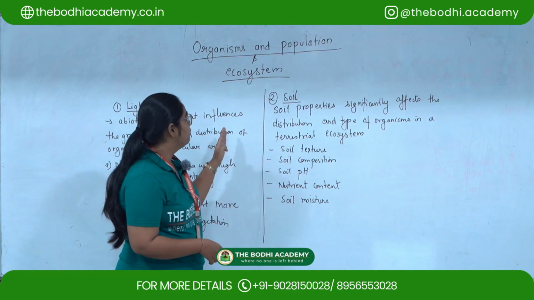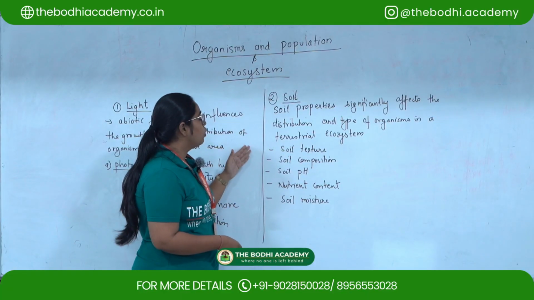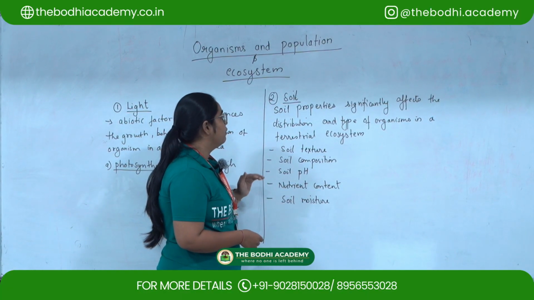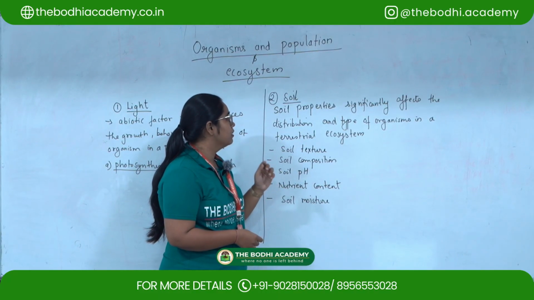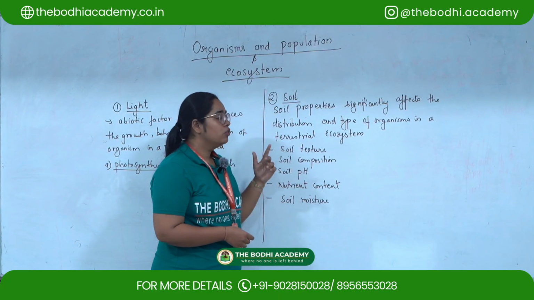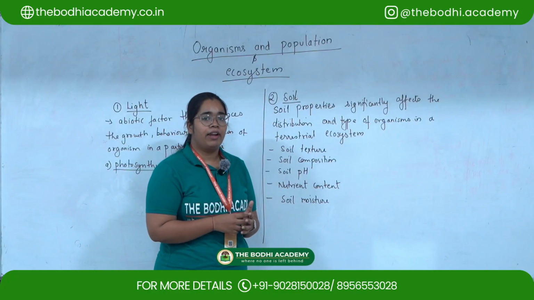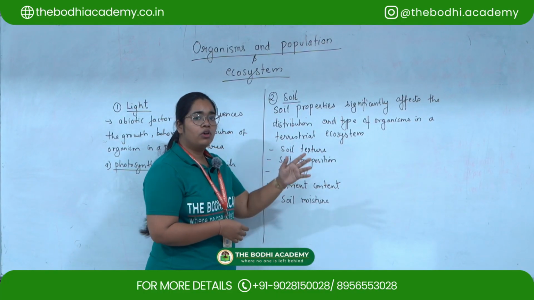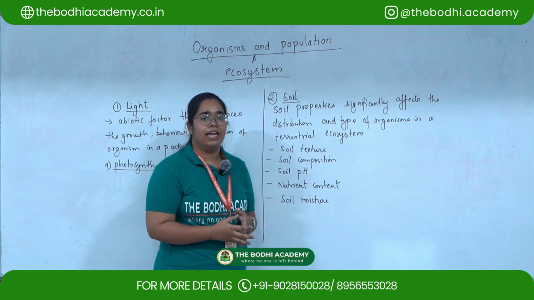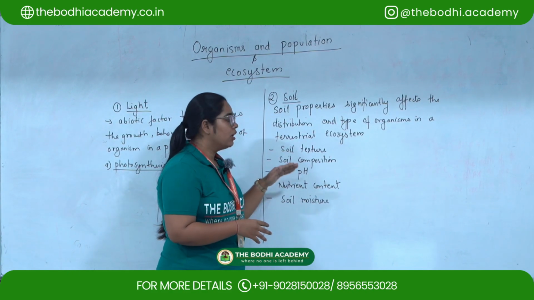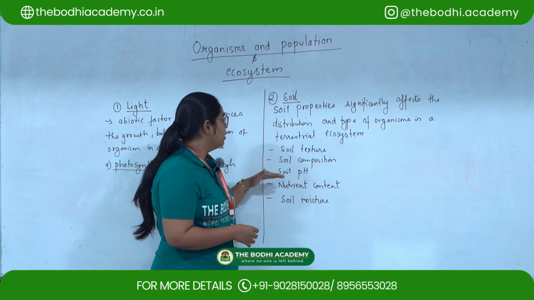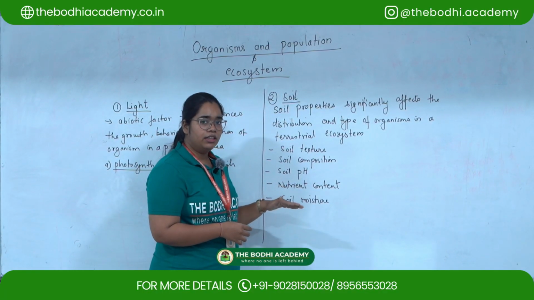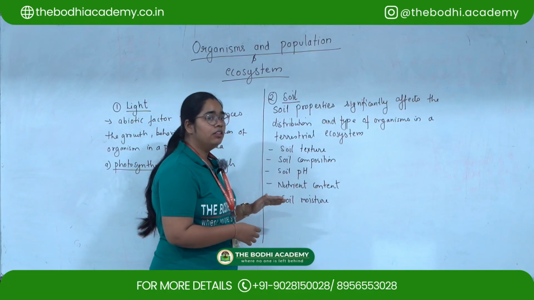The second factor is soil. Soil is also a very important abiotic factor, wherein soil properties significantly affect the distribution and the type of organisms in a terrestrial ecosystem. So what are the components of soil which determine the population of organisms and plants in that area? The components are basically soil texture, soil composition, soil pH, the nutrient content in the soil of the particular area, and the soil moisture.